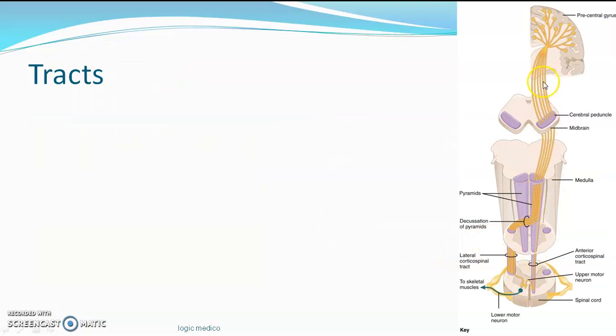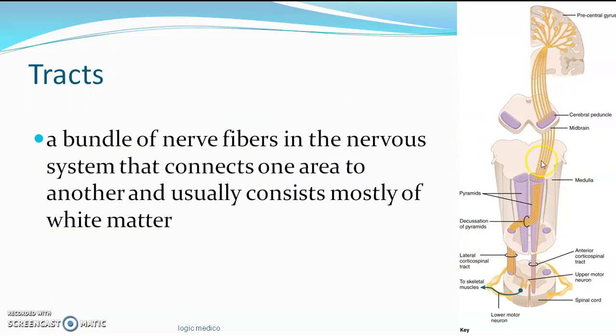Okay, so the tract. Just now I told you, a bundle of myelinated axons within the CNS is called a tract. There are various types of tract: posterior column tract, spinothalamic tract, those are ascending tracts. In a similar manner, there will be a descending tract from the cerebral cortex to the spinal cord, controlling the ventral gray of the spinal cord. This is called the pyramidal tract, also called the corticospinal tract, because the cerebral cortex is controlling the spinal cord, right? So we call it the corticospinal tract.